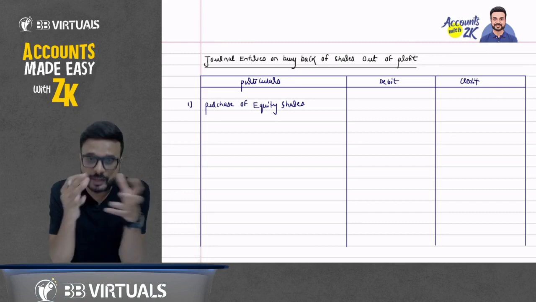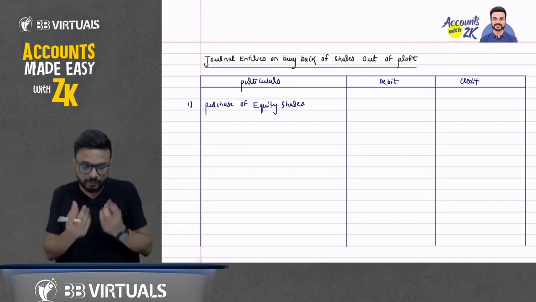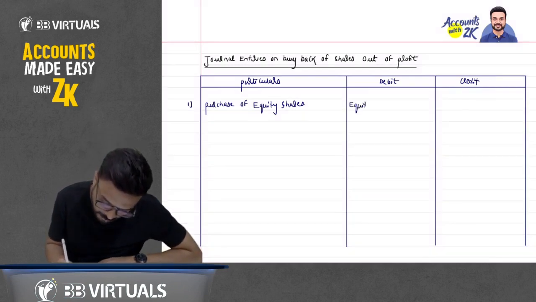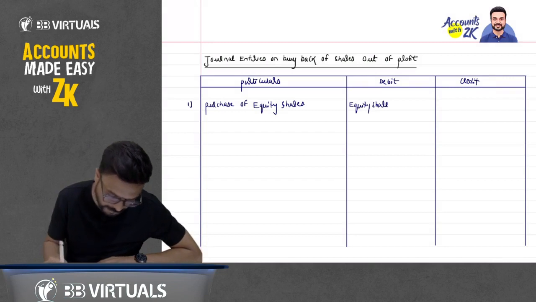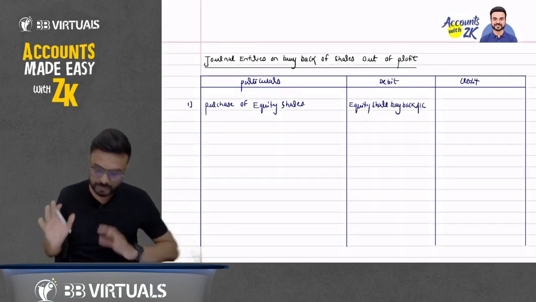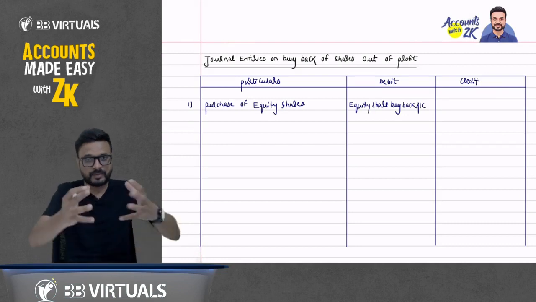So we have purchased the shares. We have received the shares, so we have bought back. So equity share buyback account debit. Which account should be debited? Equity share buyback account. I will debit equity share buyback because I have received the shares.